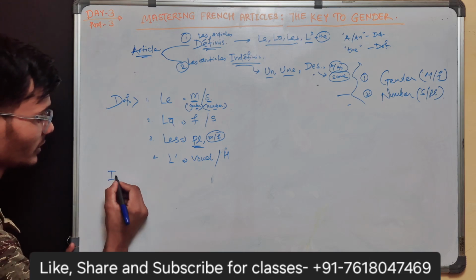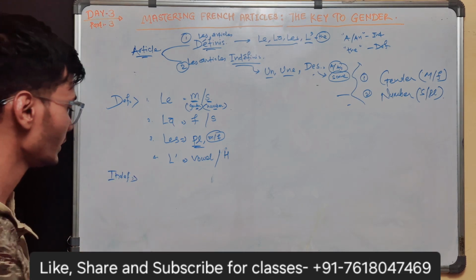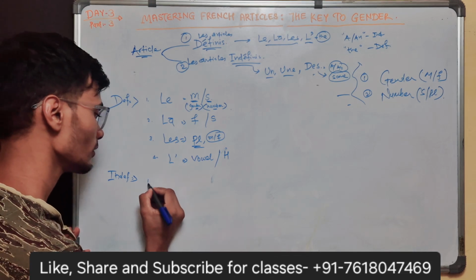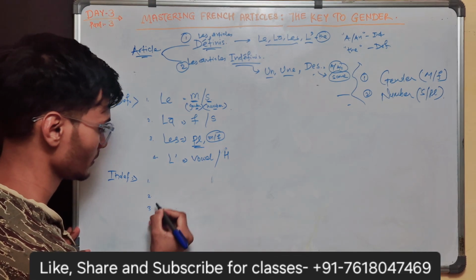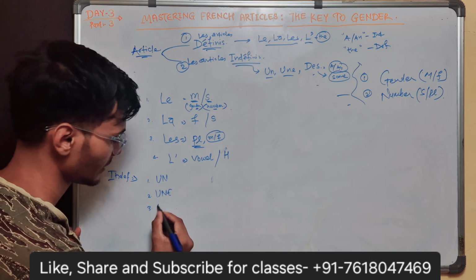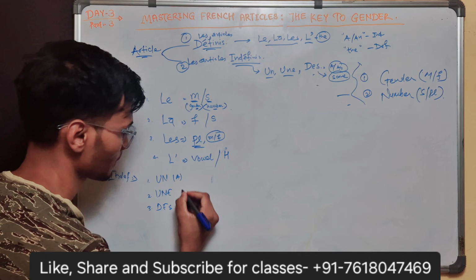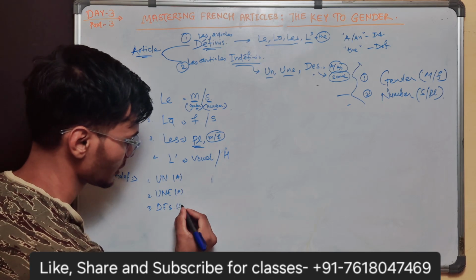And indefinite, yes, we also have that. So indefinite, there are 1, 2, and 3: un, une, and des, which mean a, some.